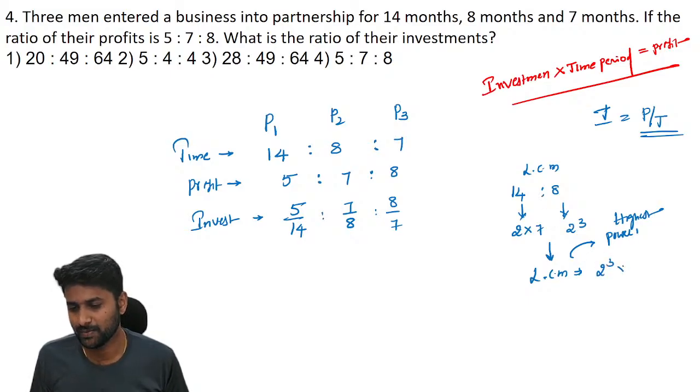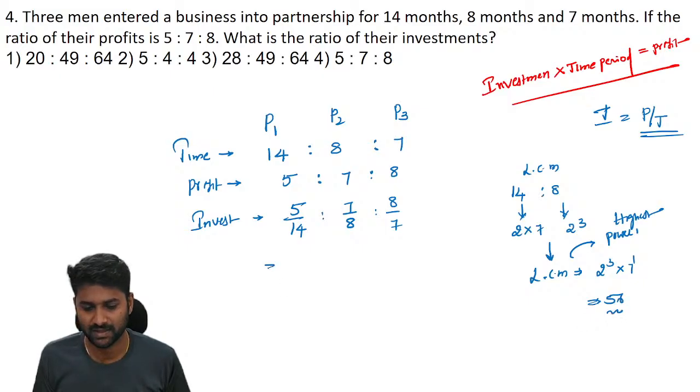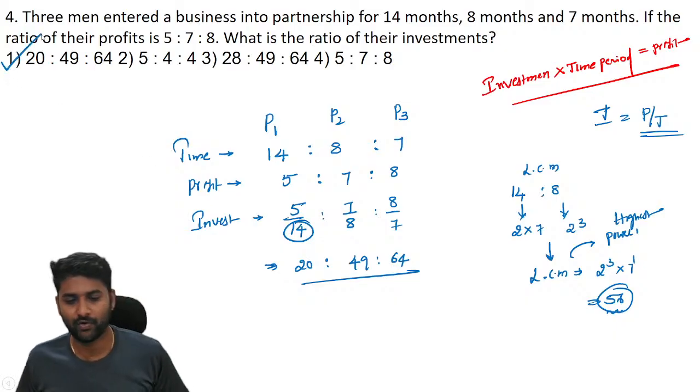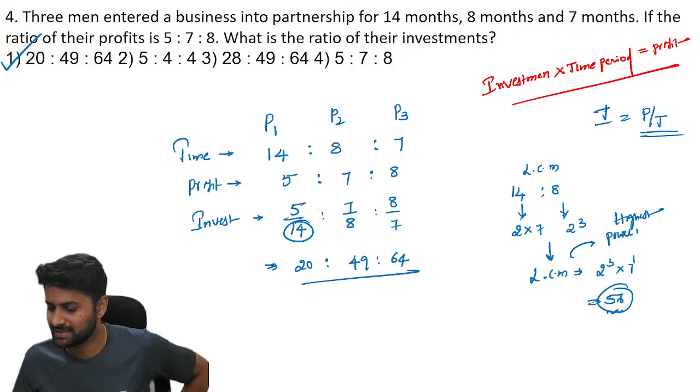So 2 cube and 7 power 1. LCM is 56 units. Now see, 14 becomes 56 4 times, 5 into 4 is 20 units. 8 becomes 7 times, 7 into 7, 49. 7 becomes 8 times, 8 into 8, 64. So the respective ratio is 20, 49, 64.